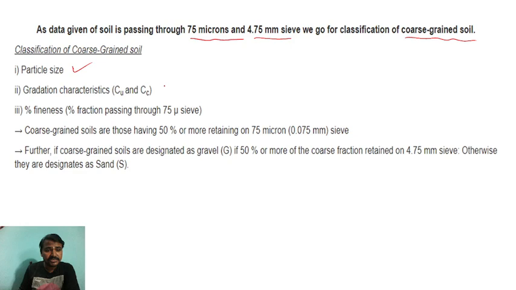Particle size and gradation characteristics, that is Cu and Cc, are given in the question. Percentage fineness is the percentage fraction passing through 75 micron. Coarse grain soils are those having 50% or more retained on the 75 micron sieve. Coarse grain soils are designated as gravel if 50% or more of the coarse fraction is retained on the 4.75 mm IS sieve.